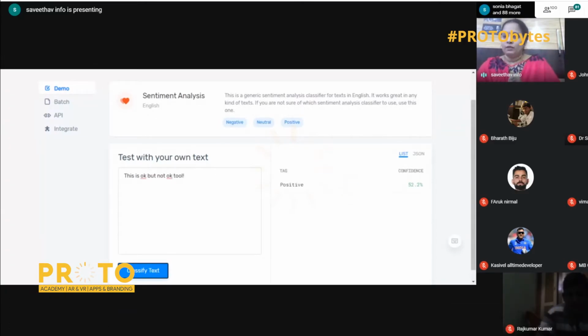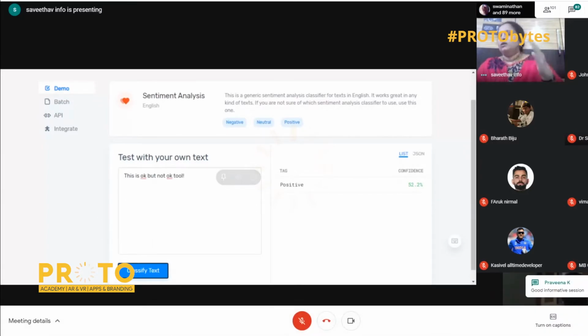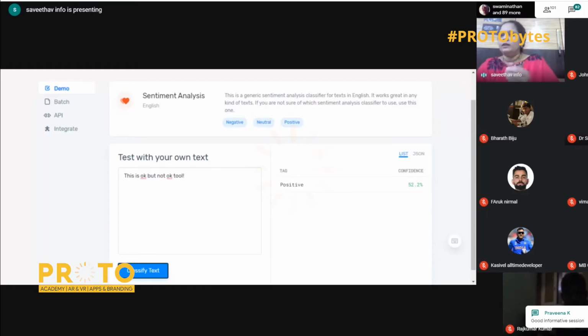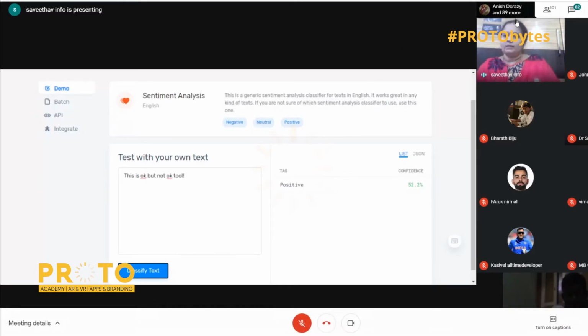The phrase is a bit confusing. So it gives it to be a positive one because the meaning of the phrase is conveyed, but you see the confidence level is going to be down, 52.2%. So that is how they have trained this model. The output of the model is purely dependent on the classifier training of the text analytics and nothing else. If you train a negative statement to be a positive one, then it will give an output to be positive. So the training depends on the text analyzer.